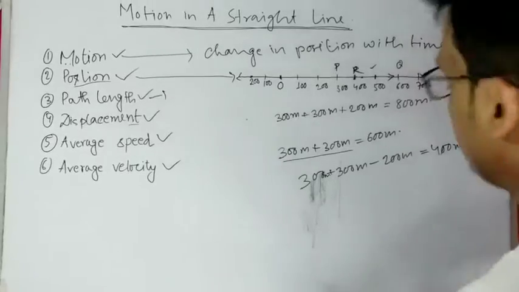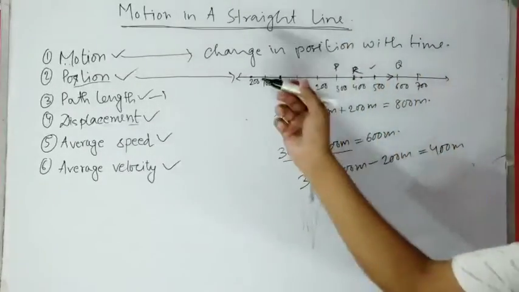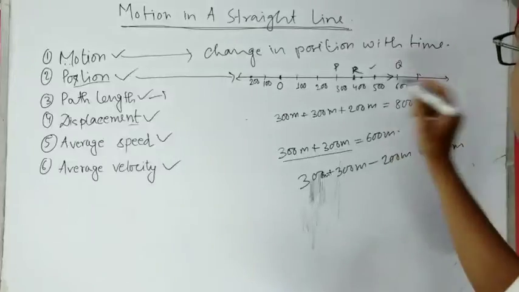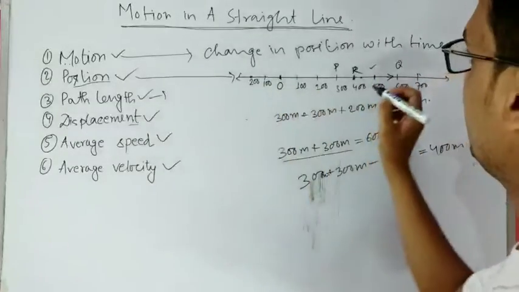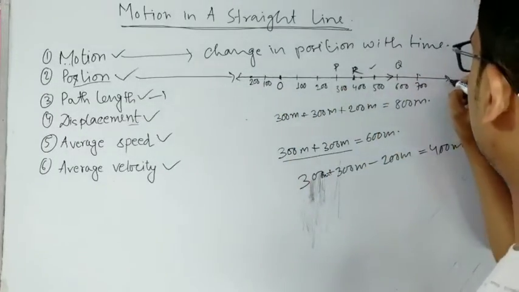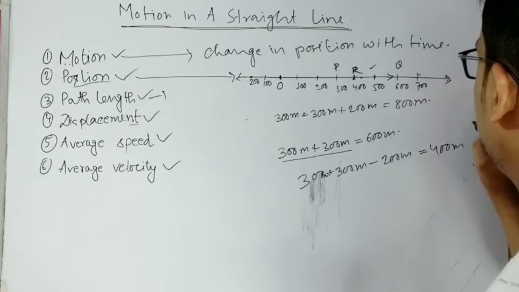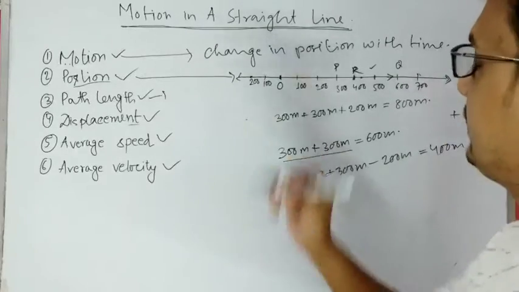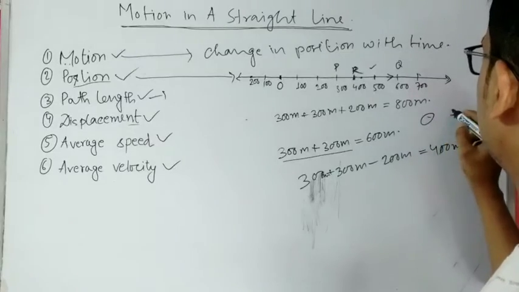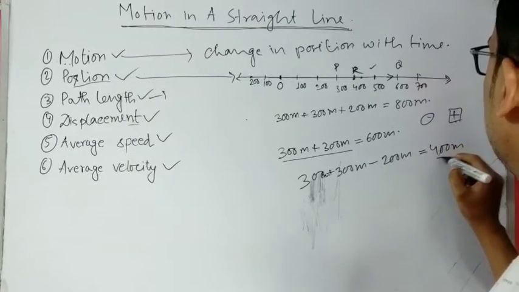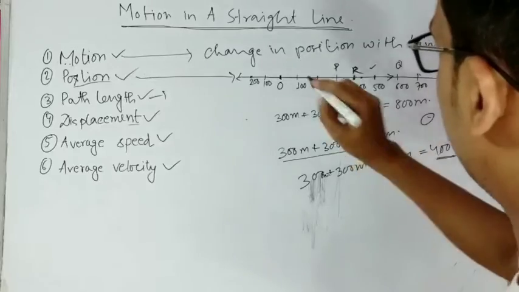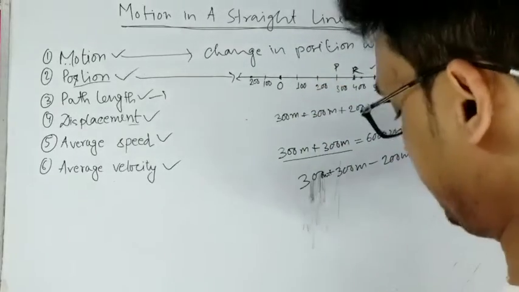Why? Because here there are only two directions, this direction and that direction. So if we consider that this direction is positive and that direction is negative, that means if we get a positive value, we will consider that it is along the right direction, positive x direction.